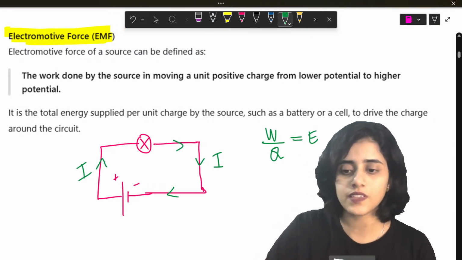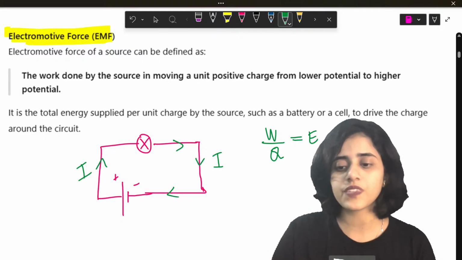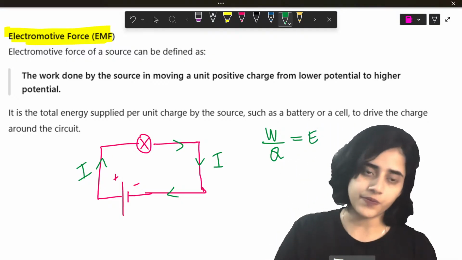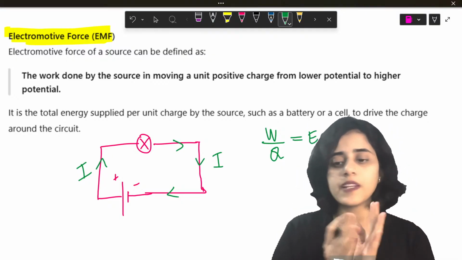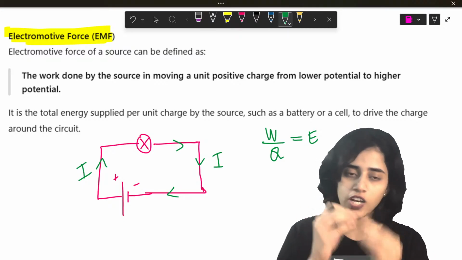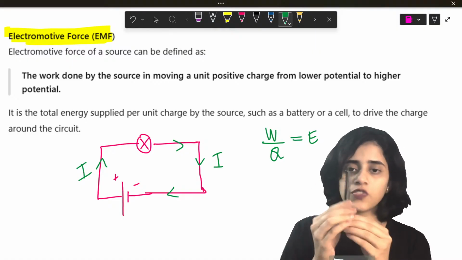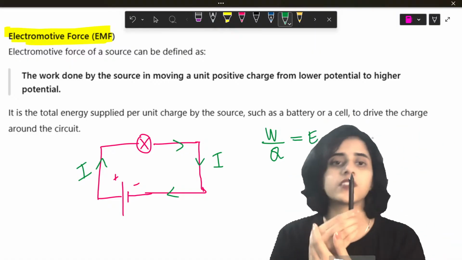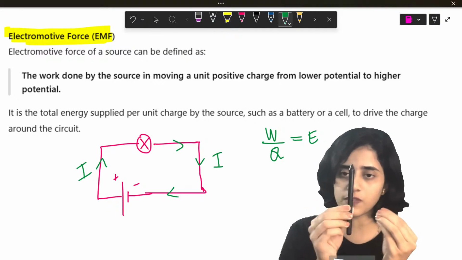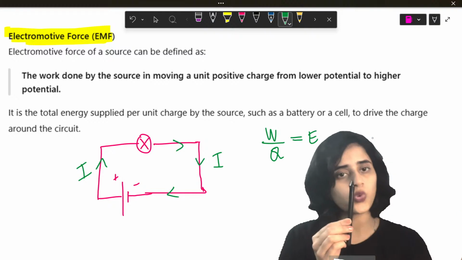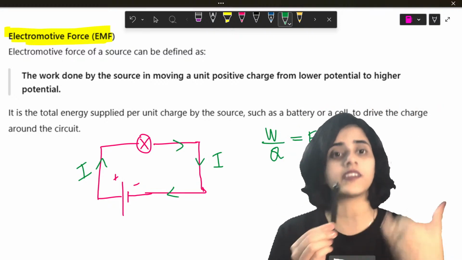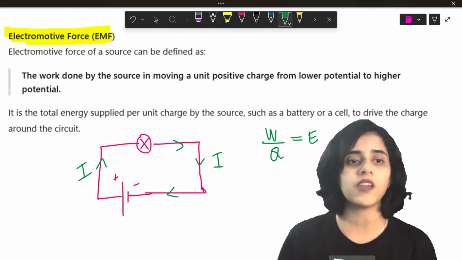So EMF is the work done by a source, like a battery. It is the work done by a source to take one charge from this terminal all the way to the other terminal. The charge has to move from this terminal through the wire all the way to the other terminal. The amount of work done to do that is called EMF.